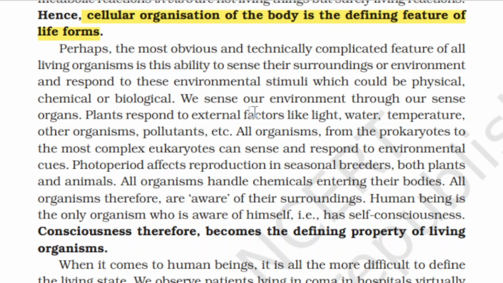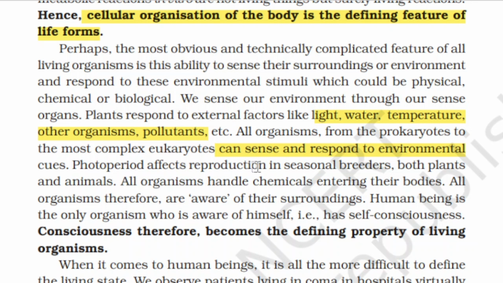Plants respond to external factors like light, water, temperature, other organisms, and also pollutants. All organisms, from the prokaryotes to the most complex eukaryotes, can sense and respond to environmental cues, meaning environmental conditions.